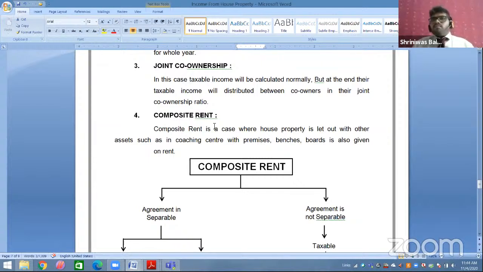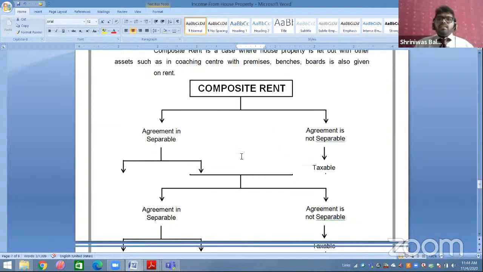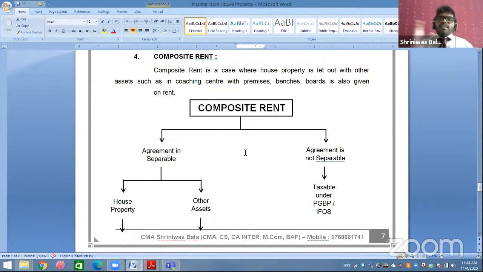Now next is composite rent. Composite rent means a house property as well as other assets are taken on rent. For example, I am taking a furnished flat on rent. A furnished flat means the rented house property as well as sofa, bed, TV, AC.